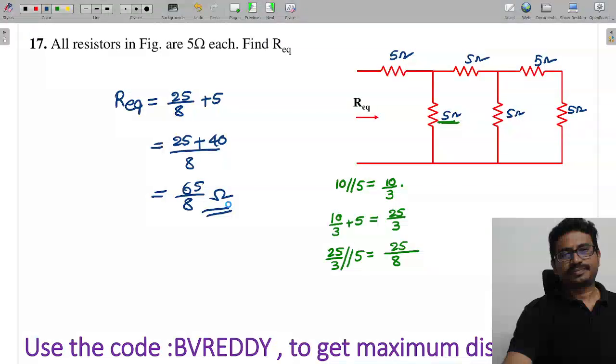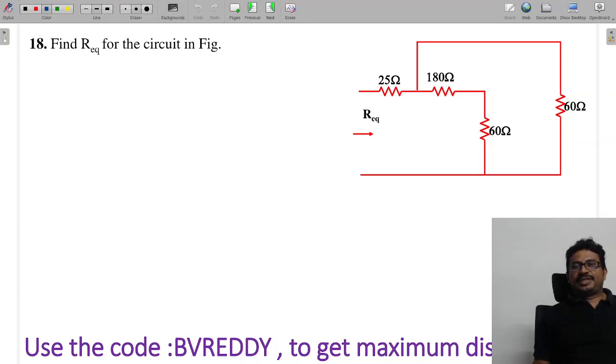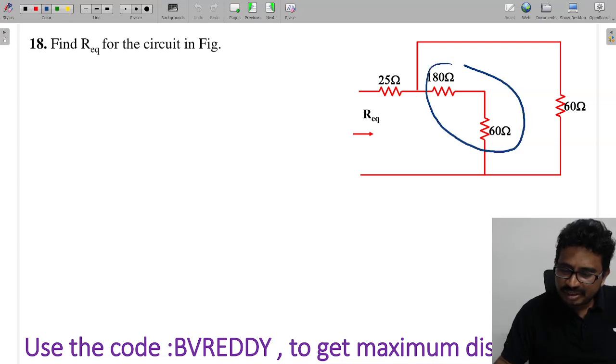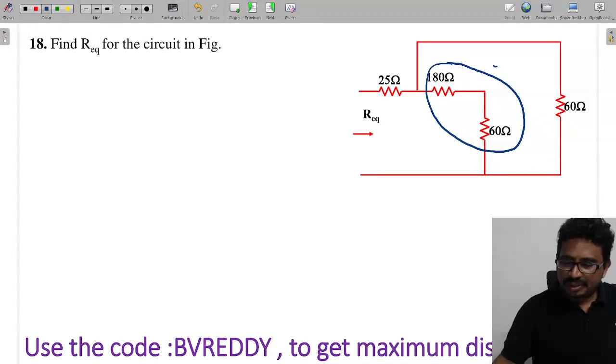Next one. The equivalent resistance: these two are in series, so 180 plus 60 will be 240. This 240 and this 60 are in parallel.